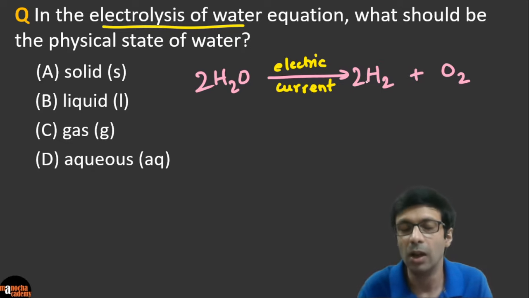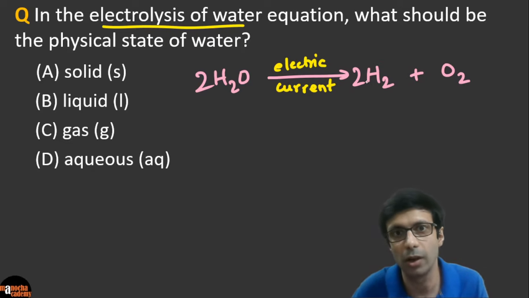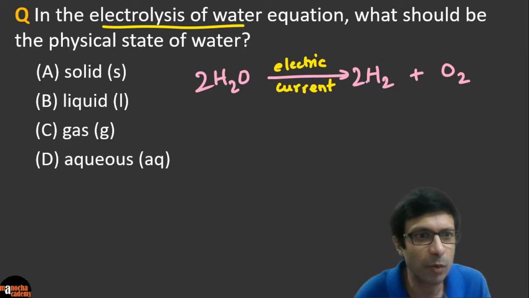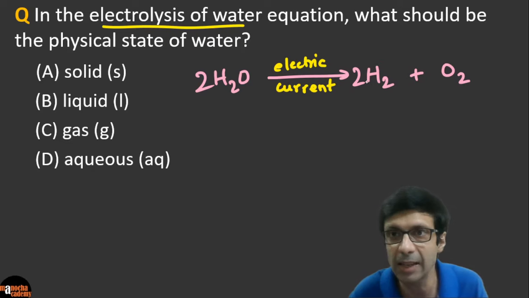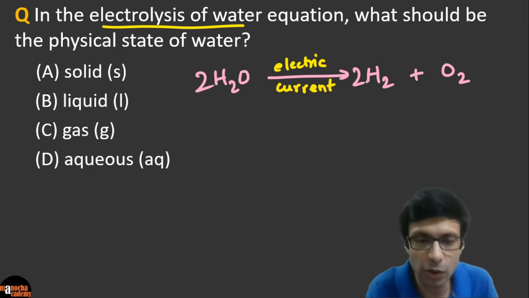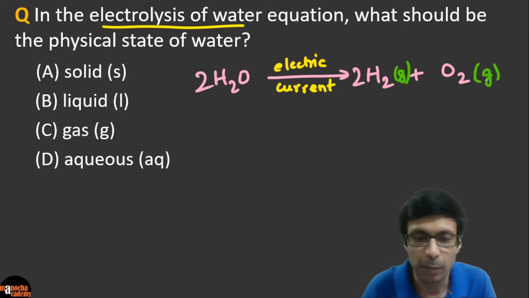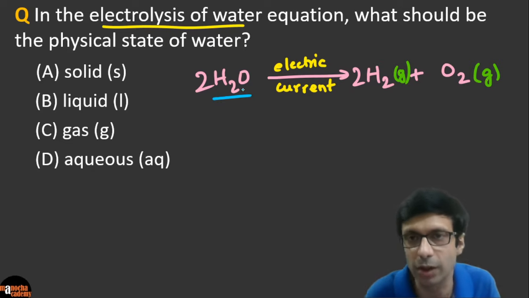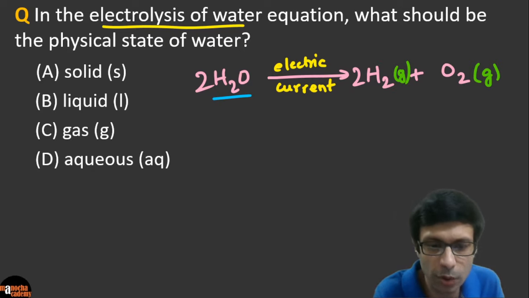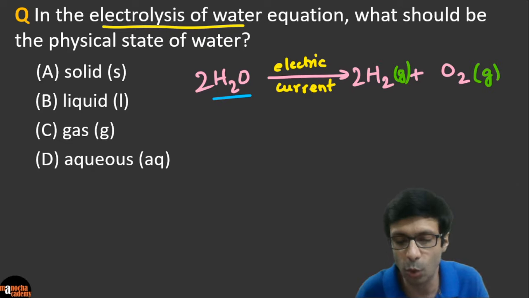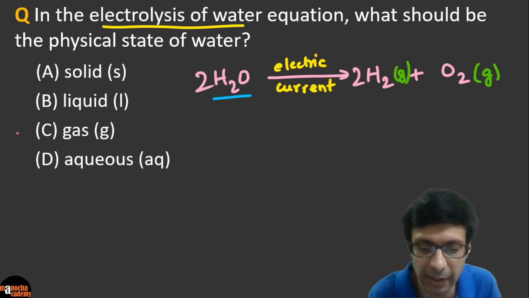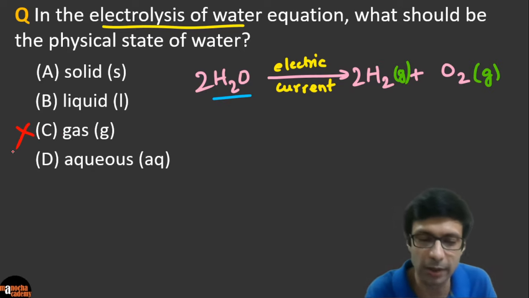So physical state, you know, these are the important states in your syllabus: solid, liquid, gas, or aqueous, right? So what should we write here? So I see some of you are saying B, some of you are saying D, gas, okay? Let's decide. So we know that hydrogen and oxygen, which is produced, is definitely a gas. So let's mark that here. So the products are gases, but it's asking what should be the physical state of water, okay? When electric current is passed through water, water is not in a gaseous state because we're not heating it, right? We are just passing electric current. So this option is out, okay? And solid is definitely out, right?